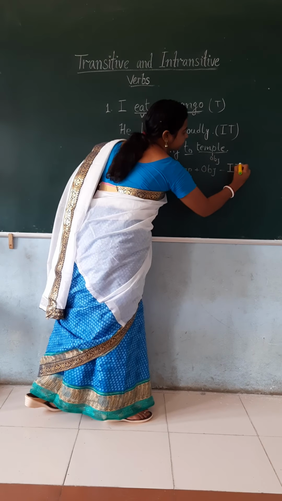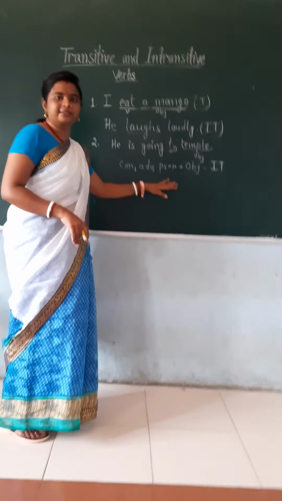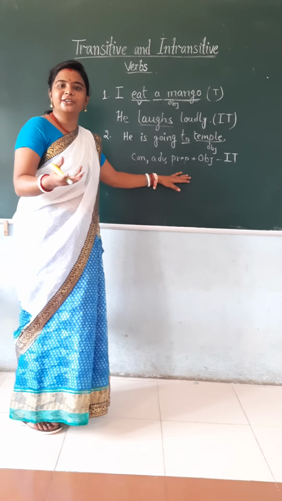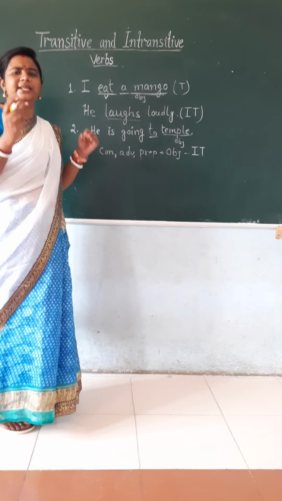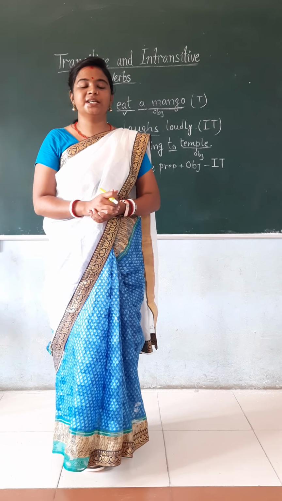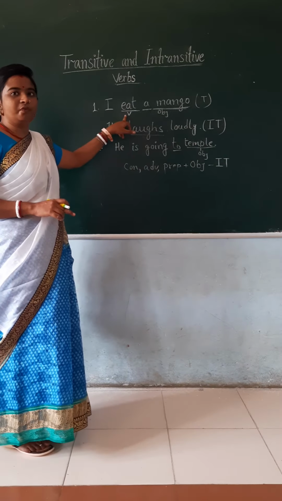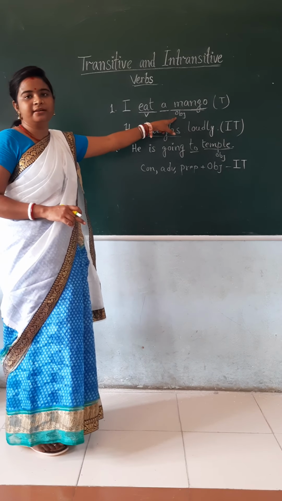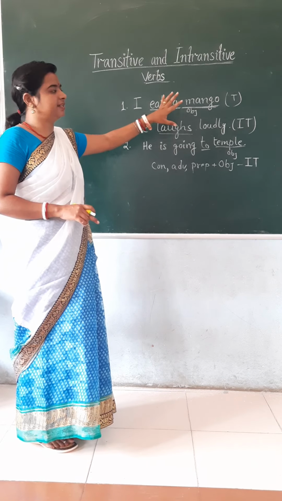Because if we use an object after this, that becomes an indirect object. That is not a direct object. It's very easy to identify transitive and intransitive verbs. See, you have to see the verb followed by the object. If that object receives the action, then that is transitive.